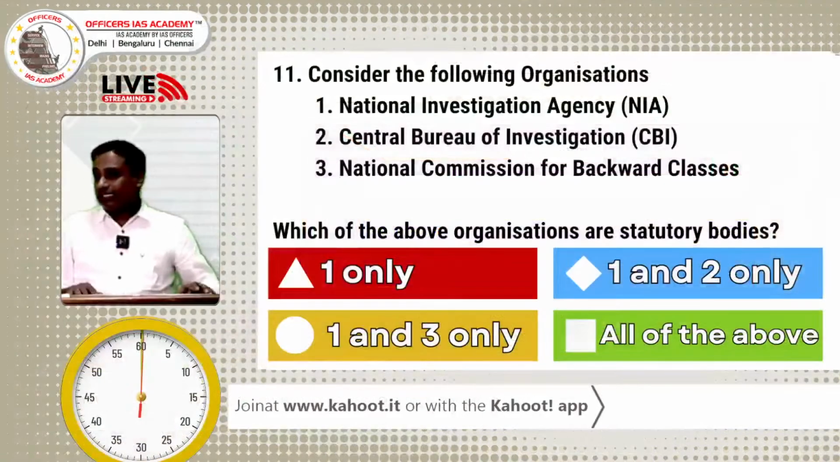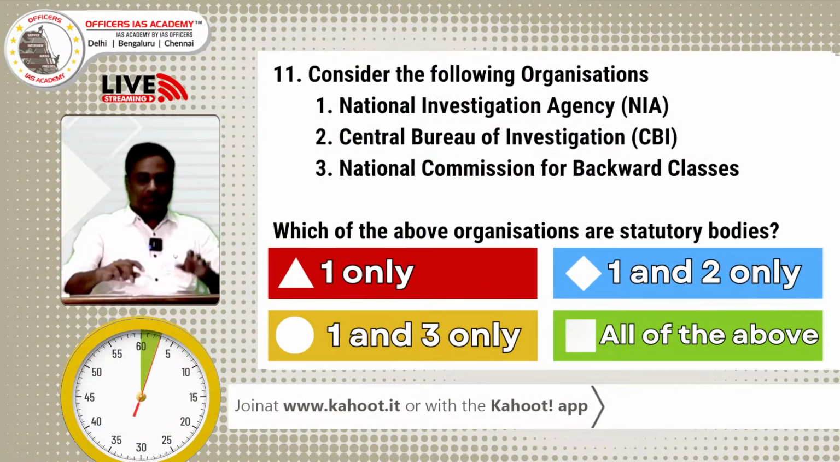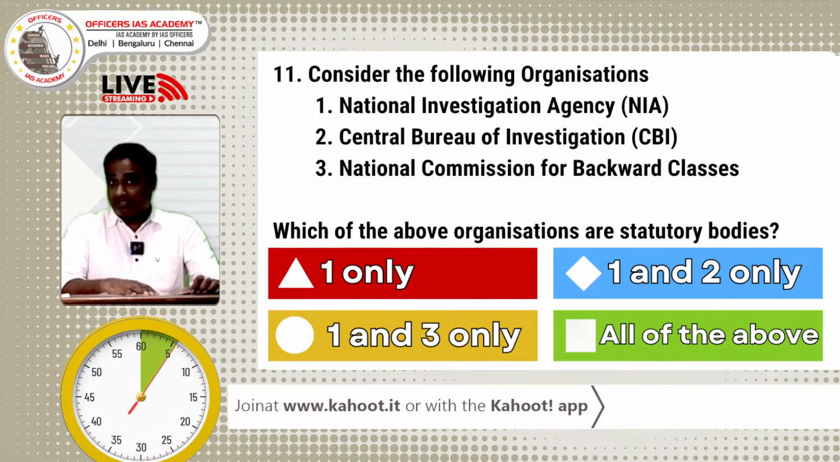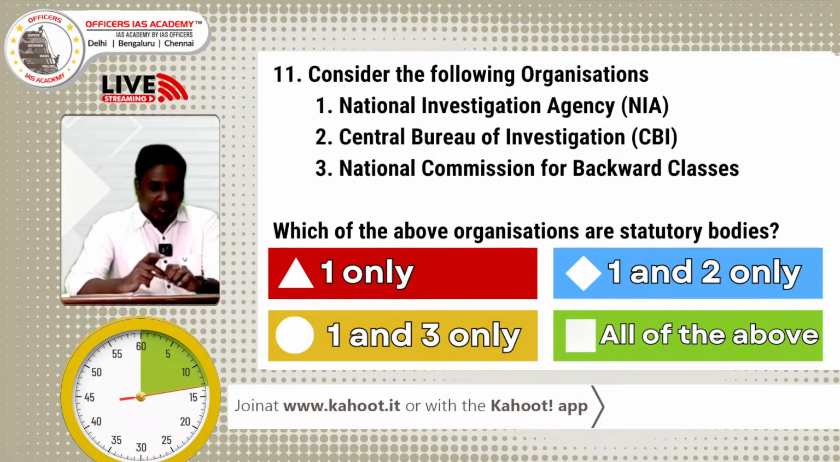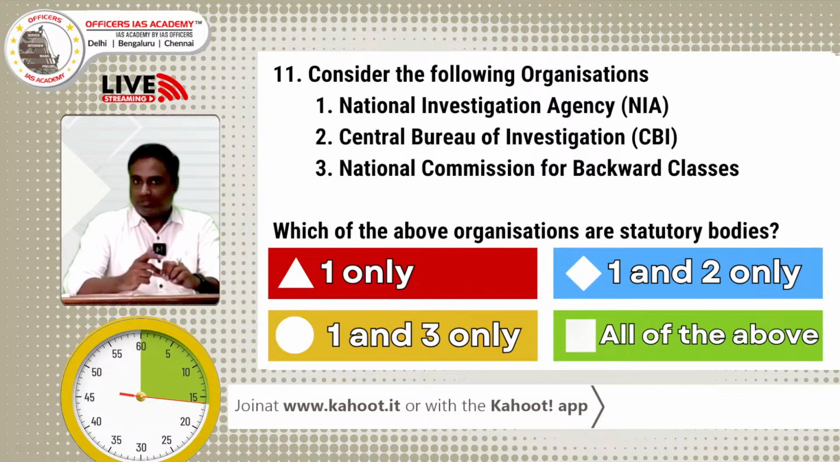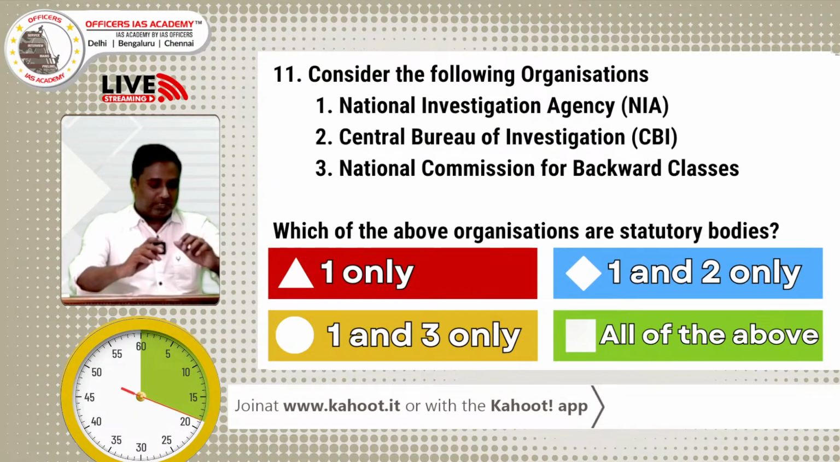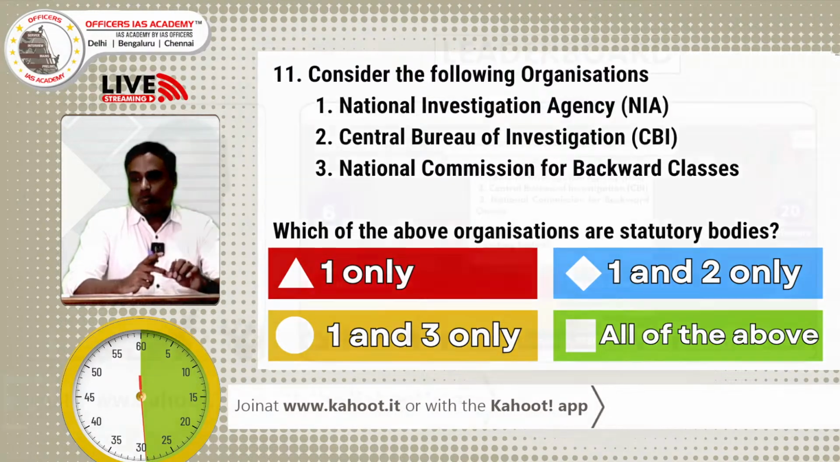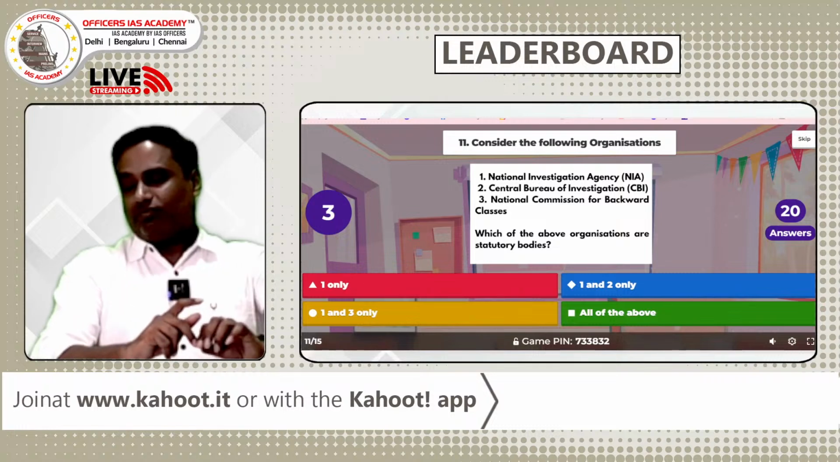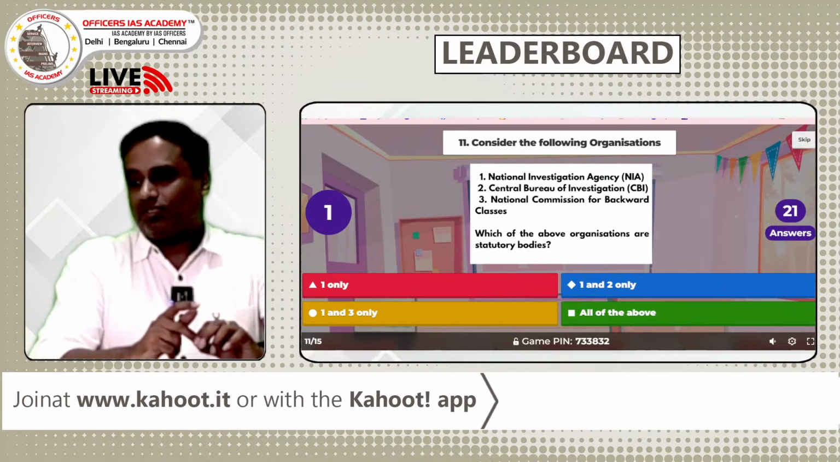The next question will have 30 seconds and a single point. 30 seconds and single point. NIA, CBI and NCBC. If you are in the habit of revising your polity, it is very easy to answer these questions. Only 5 seconds. We still need more people to answer. Make it faster. Time's up.